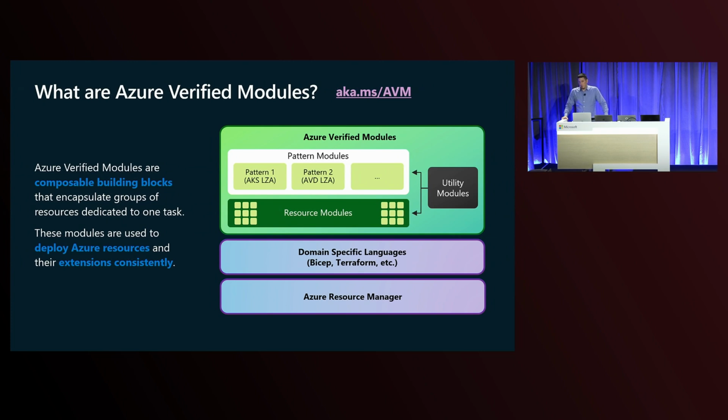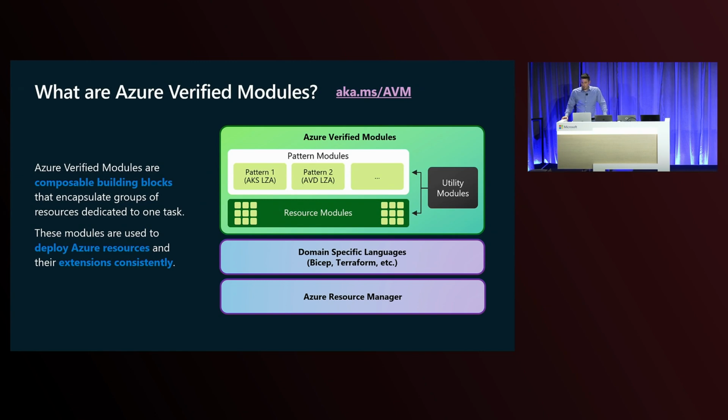Why do we call them modules then, if they are templates? The reason behind that is that every single template is published in the corresponding public registry. So the Bicep modules are published in the Bicep public registry, and the Terraform modules are published in the HashiCorp Terraform registry.